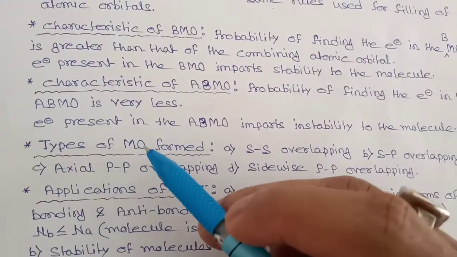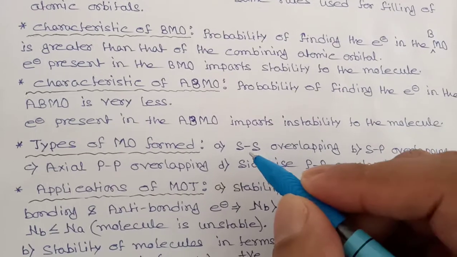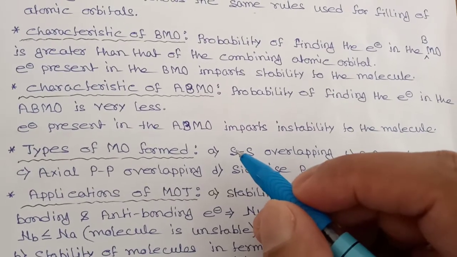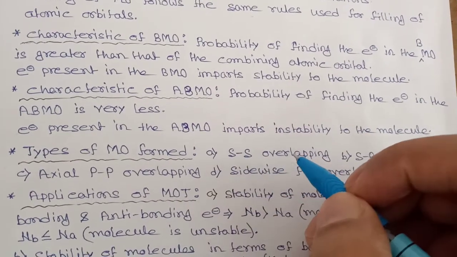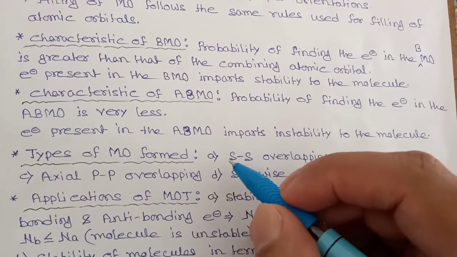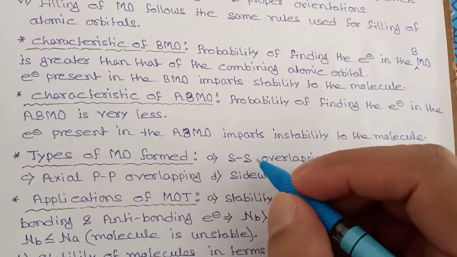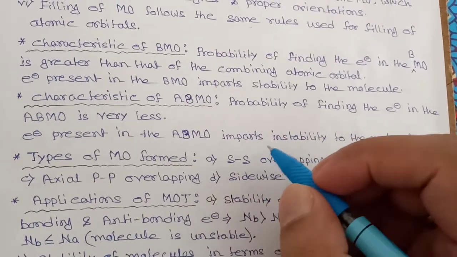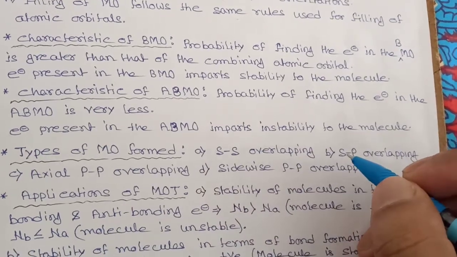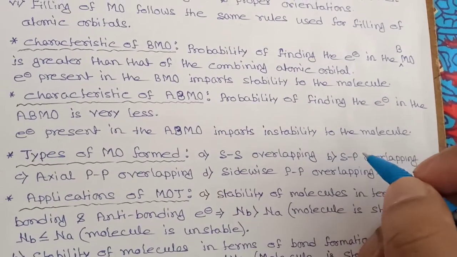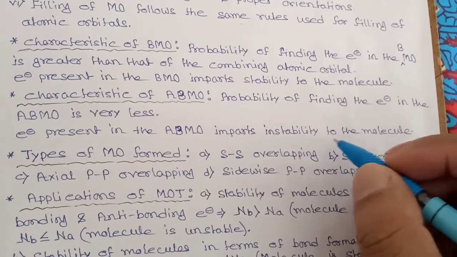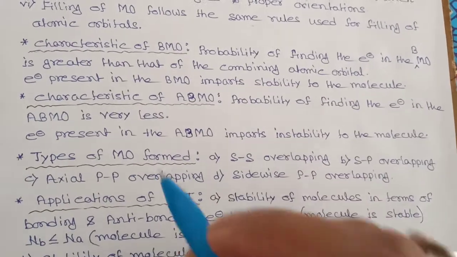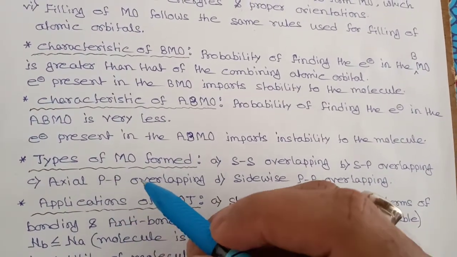Now, types of molecular orbitals formed. S and S orbital: an S orbital of one atom and another S orbital of another atom can overlap. S orbital of one atom and p orbital of another atom can overlap to form molecular orbital. And axial p and p.